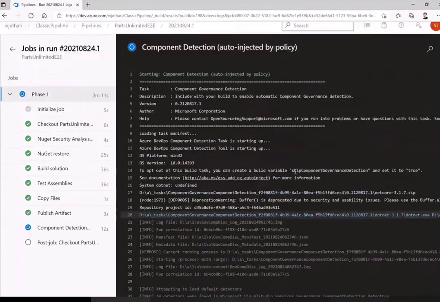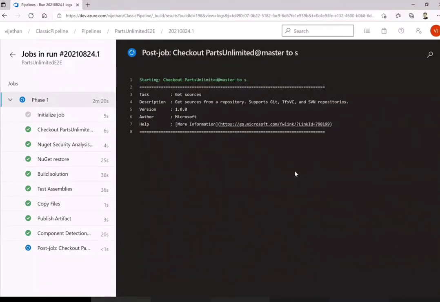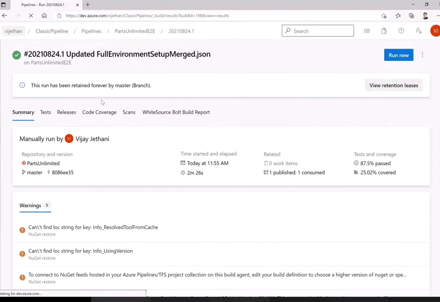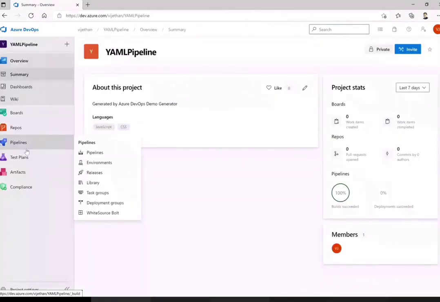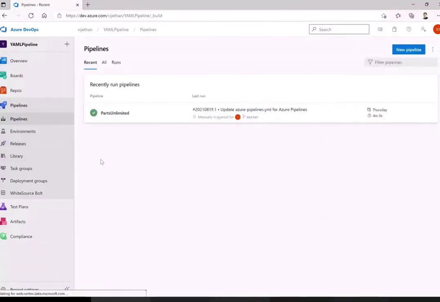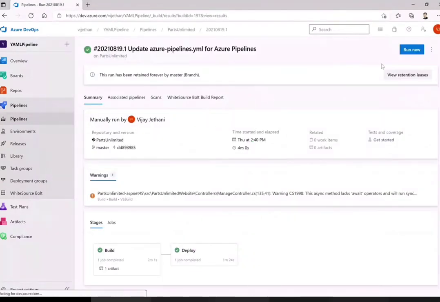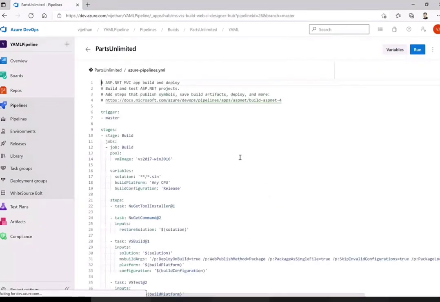Ideally the run part is not different for YAML and the classic, they look alike. However, the difference is the way I've shown you the UI part of it, the way you configure that. Now let me show you the other part of it, which was YAML, so that you can correlate both of them together. Now YAML is also the same thing, and I've kept only the deploy part here purposely, so that you can visualize that everything is getting done from here.